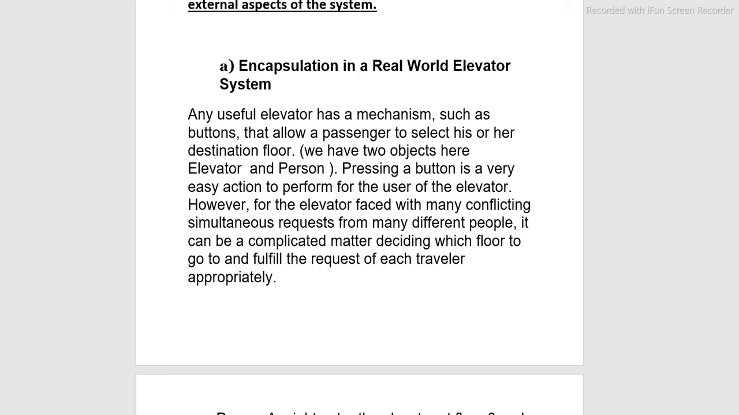However, for the elevator faced with many conflicting simultaneous requests from many different people, it can be a complicated matter deciding which floor to go to and fulfilling the request of each traveler appropriately. So let us consider the elevator as a real world system. This elevator system has internal as well as external aspects.